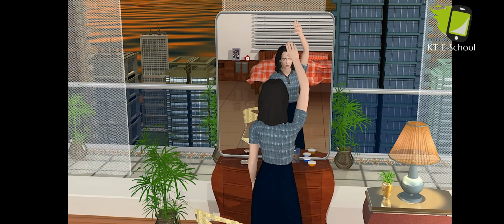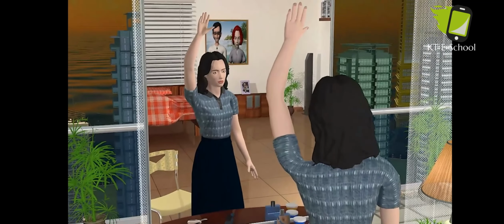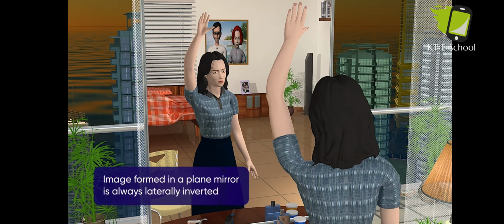Again, lift your left hand and observe your image formed in the mirror. This time, it seems as if your right hand is raised. This is called lateral inversion. Hence, the image formed in a plane mirror is always laterally inverted.